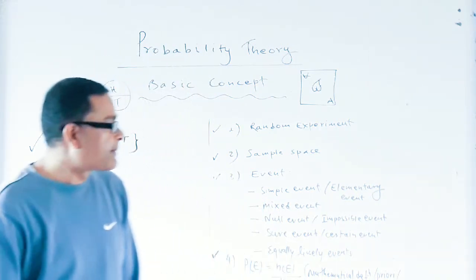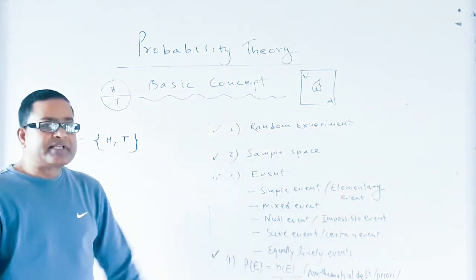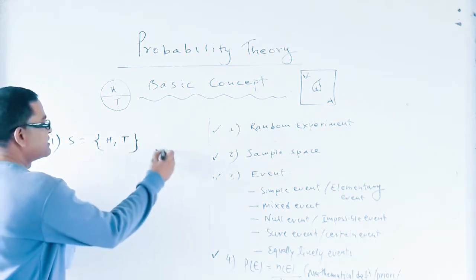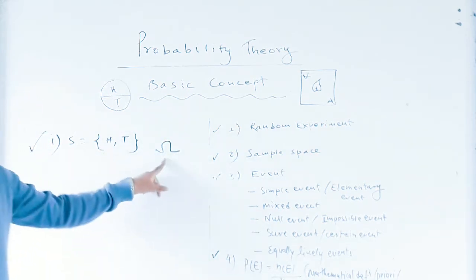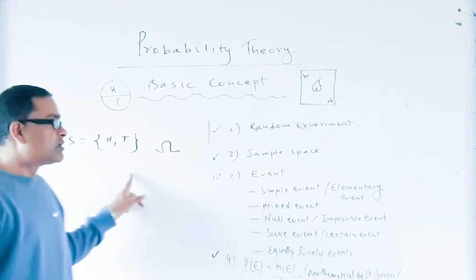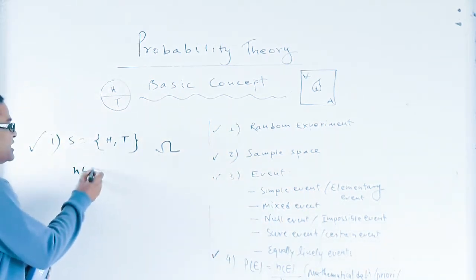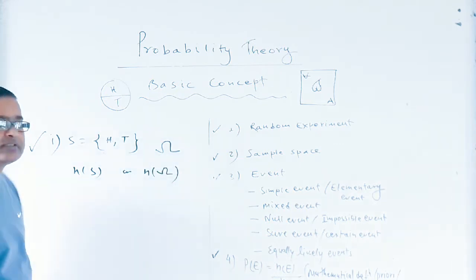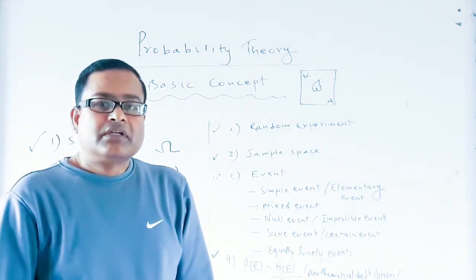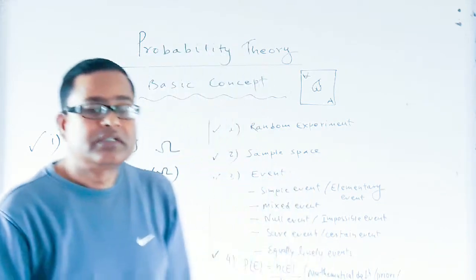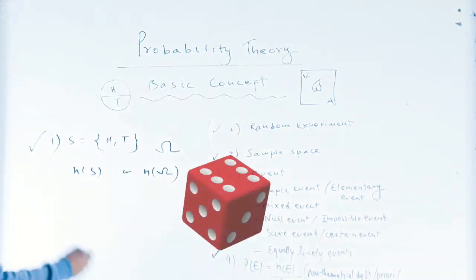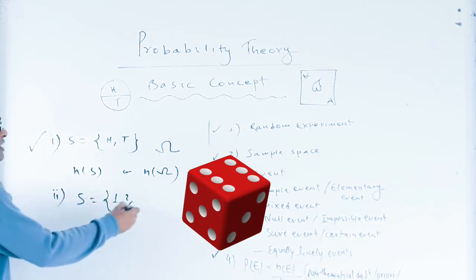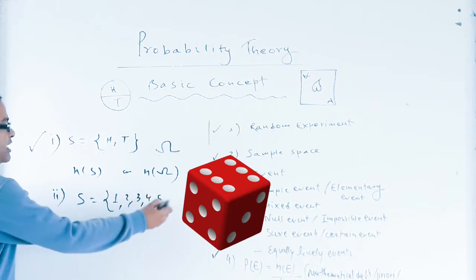Dear students, sample space is denoted by the letter S or the Greek letter omega, and the number of elements of the sample space is denoted by n(S) or n(Ω). When a die is thrown, the possible outcomes are 1, 2, 3, 4, 5, 6.